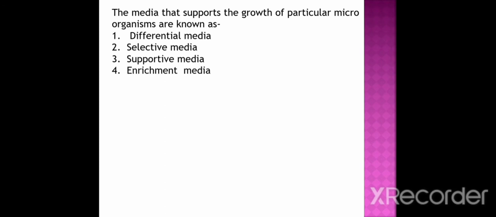Next question. The media that supports the growth of a particular microorganism are known as option 1 differential media, option 2 selective media, option 3 supportive media, option 4 enrichment media. And the correct option is selective media.